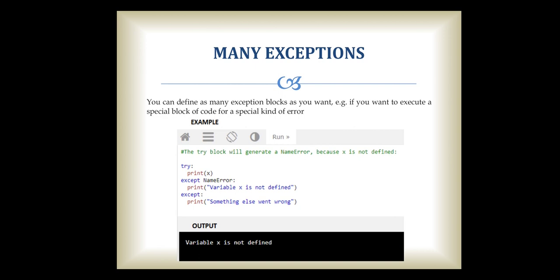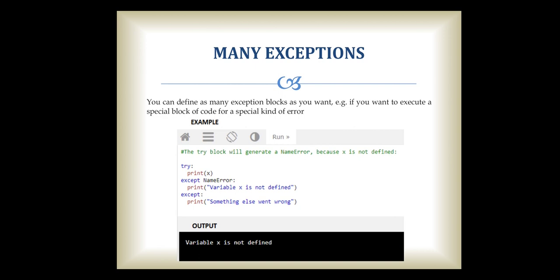Okay, so see this example. Same example here, I have written print x. I have not declared or defined x, but still I am writing that statement in a try block, and I am specifying many exception statements. If it is a name error, then it is going to print variable x is not defined.